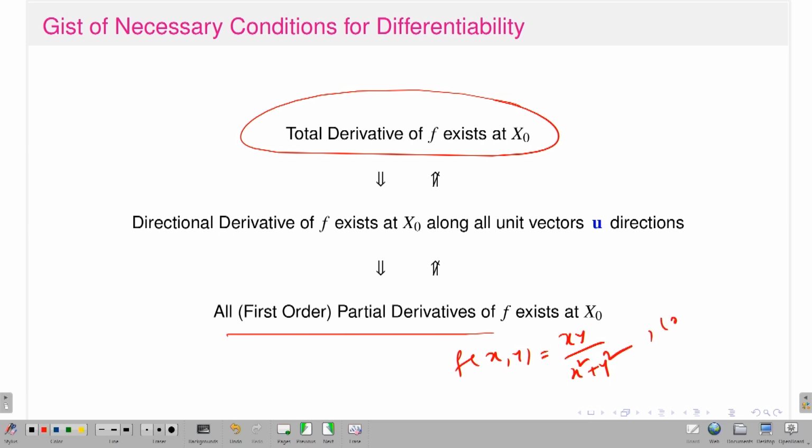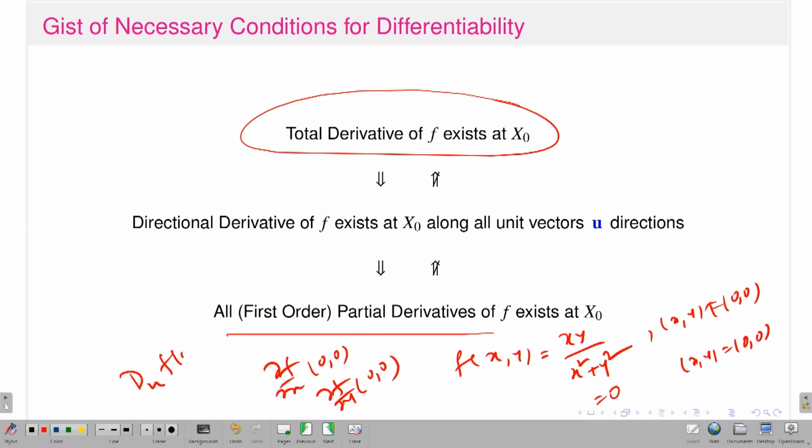This is for (x,y) non-zero, and this is 0 if (x,y) is (0,0). If I have this function, then I already discussed that the partial derivative, that means del f del x at the point (0,0), exists, and del f del y at the point (0,0) exists. However, the directional derivative, that means D_u f at (0,0), does not exist. Okay. That means existence of partial derivatives will not imply the existence of directional derivatives in all directions, and of course existence of directional derivative in all directions will not imply the function is totally differentiable.